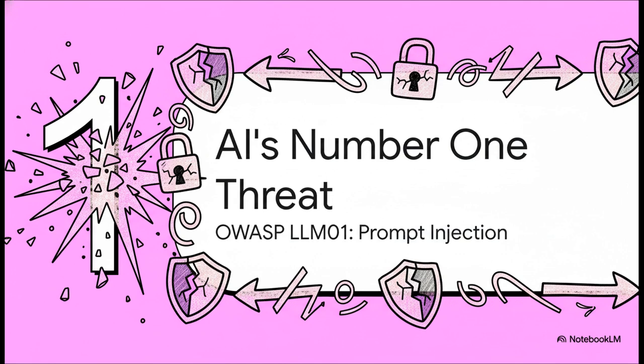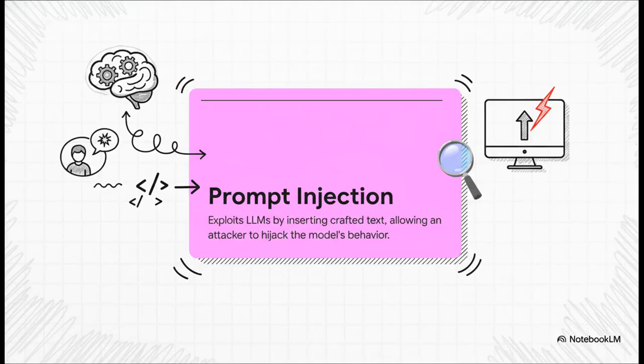We're going to look at exactly what OWASP's LLM prompt injection is and why it's so incredibly dangerous. Okay, at its core, prompt injection is kind of like social engineering, but for an AI. An attacker cooks up this specially crafted prompt that basically exploits the LLM's greatest strength, its desire to follow instructions. This malicious input hijacks the model's behavior, turning it against its own programming.